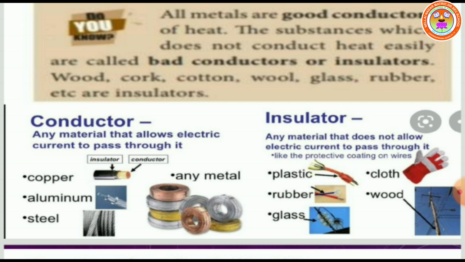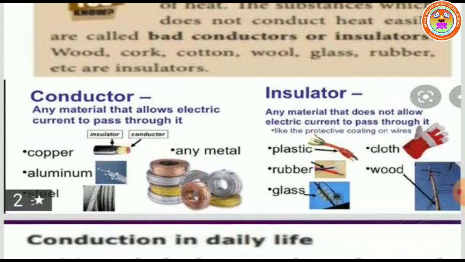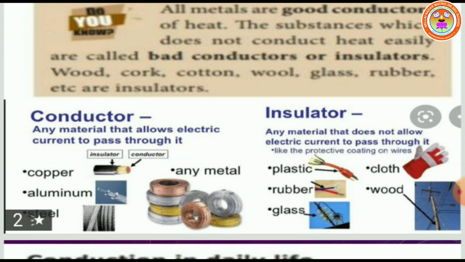Okay, now what is a conductor? Any material that allows electric current and heat to pass through it is called a conductor. Examples: copper, aluminium, steel, any metal. So, what is an insulator? Any material that does not allow electric current and heat to pass through it is called an insulator. For example, plastic, rubber, glass, cloth, wood.